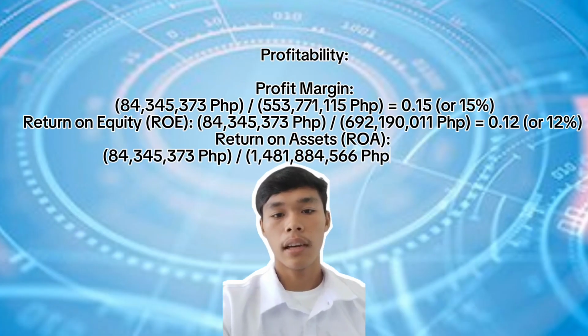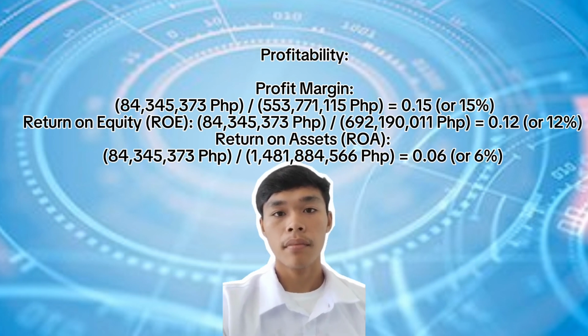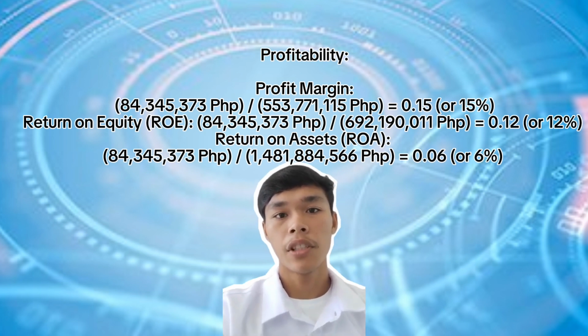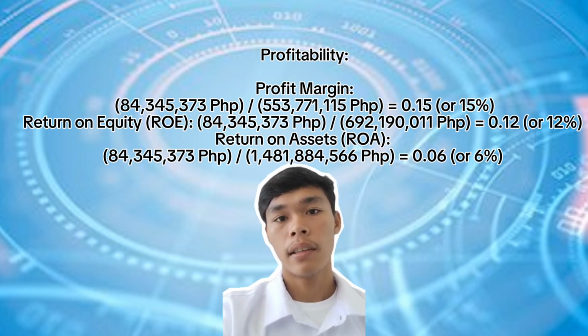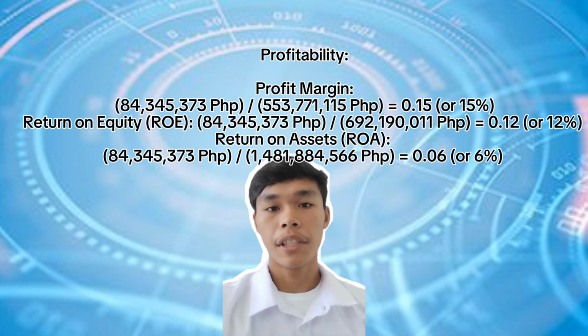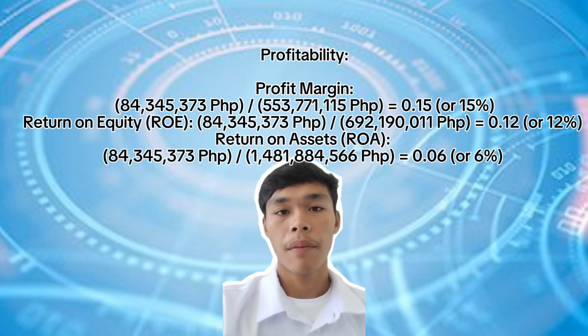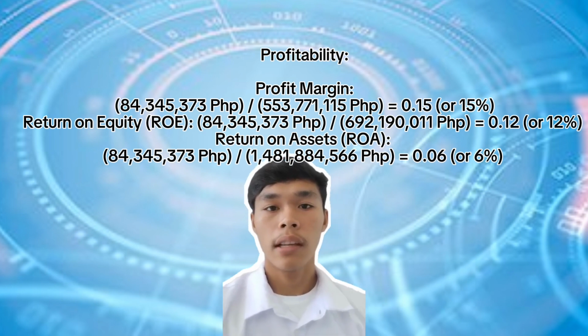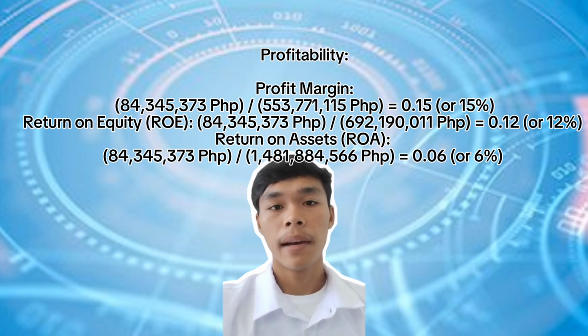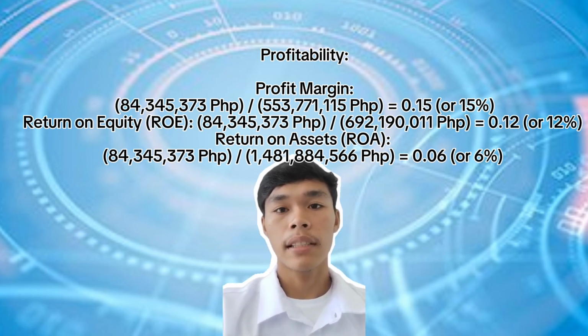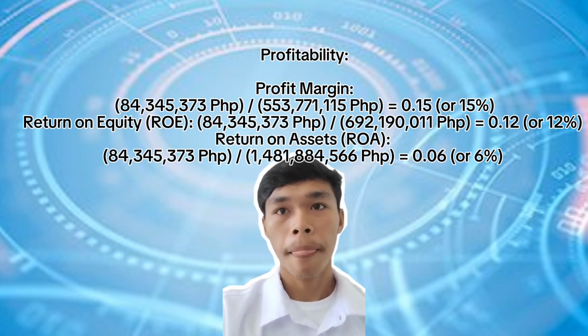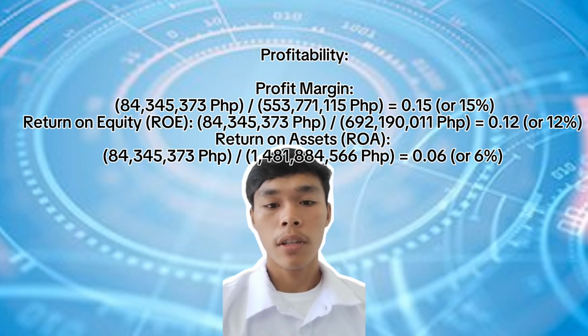I'm going to discuss the profitability of SM Investment Corporation. And there are three topics under profitability. First is profit margin. To get the profit margin, we need to divide the net income after tax by gross revenue.